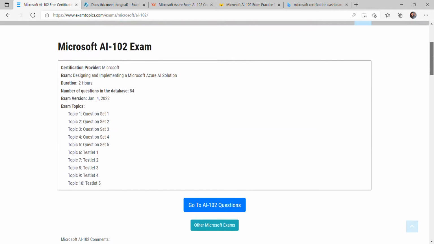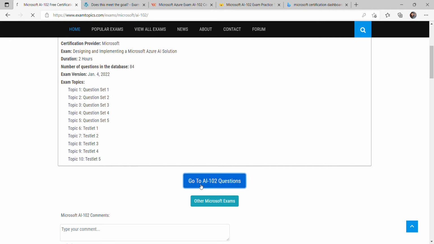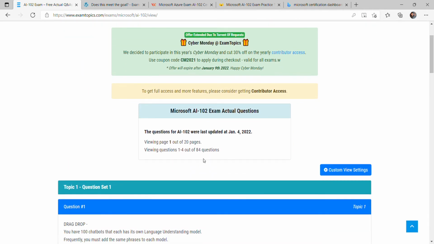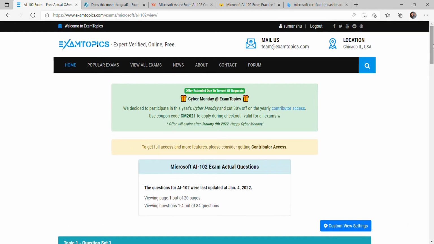You can go to this website if you are preparing for the Microsoft AI-102 exam. Go to AI-102 questions. Here there are basically 84 questions, but if you are a free user, then only 40 or 44 questions are visible free of cost. I only went through the first 40 to 44 questions which are available free of cost. If you want to go through all 84 questions, you can take contributor access by paying some amount, and then you will be able to see all of them.